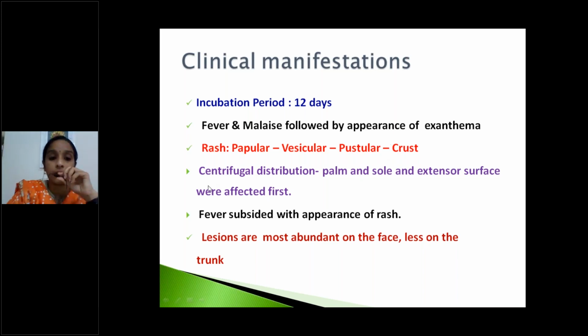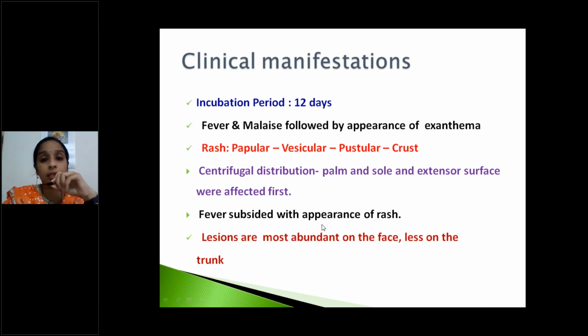Okay, another important point here: the distribution of rash is centrifugal, meaning the palms, soles and extensor surfaces are affected first, then fever subsides with appearance of the rash. Lesions are most abundant on the face, less on the trunk.